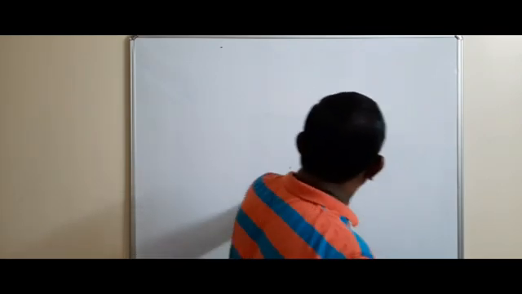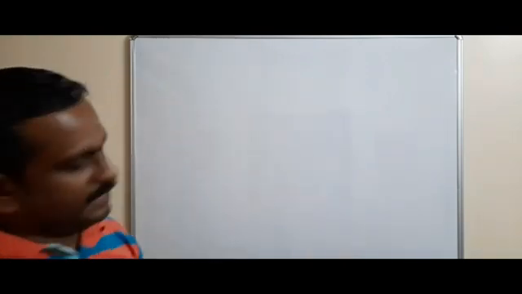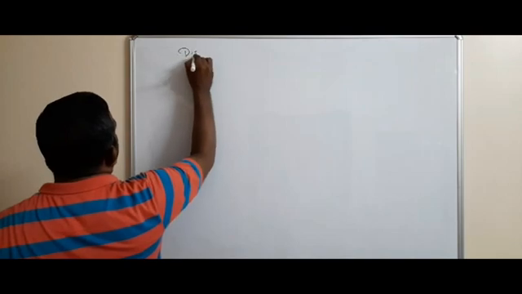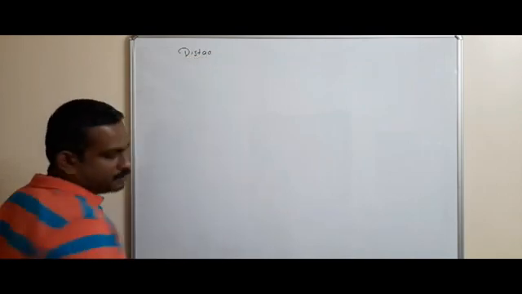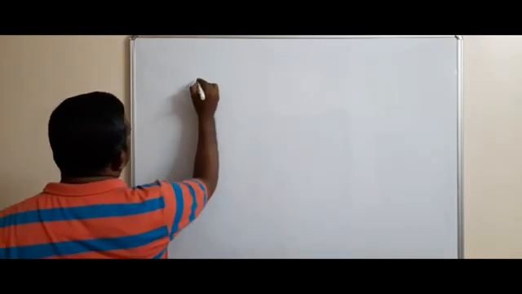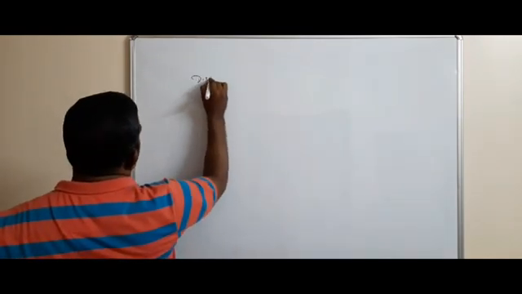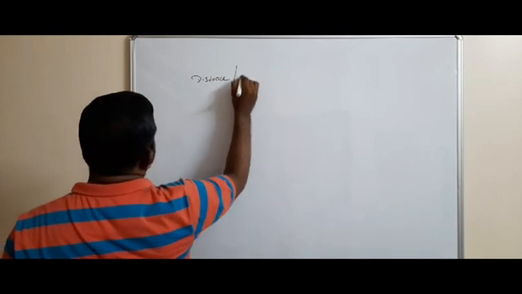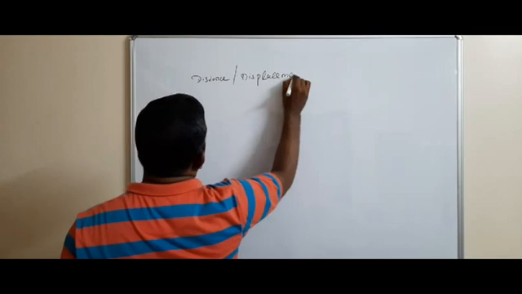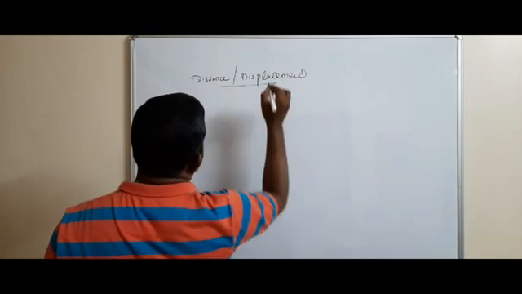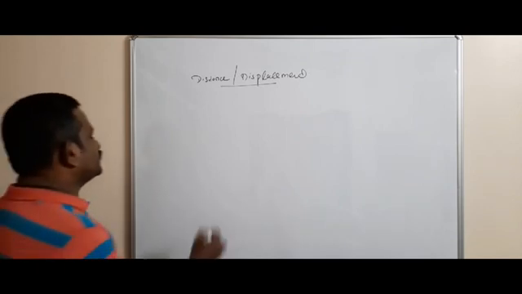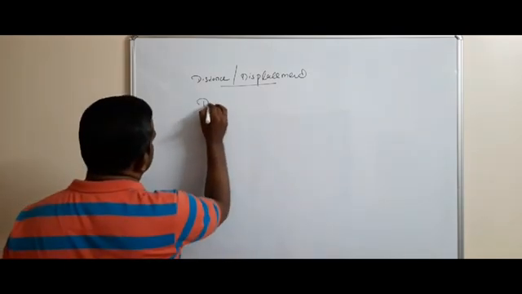So the next very important topic is distance and displacement. First we are going to discuss distance.